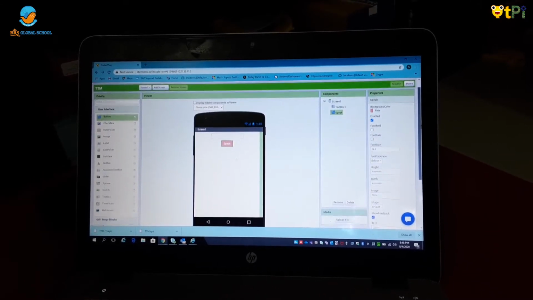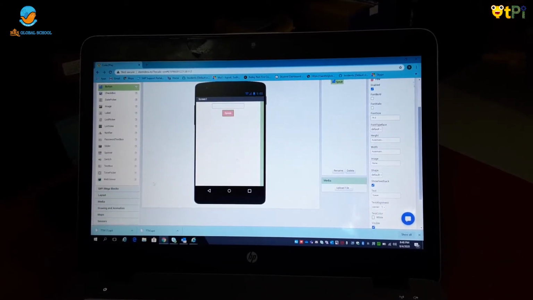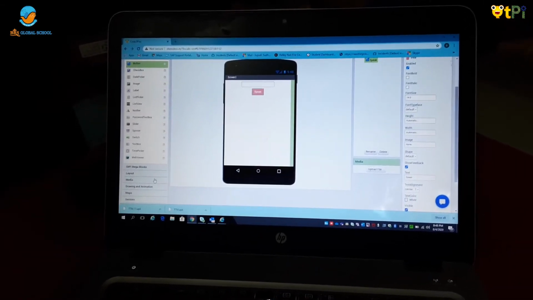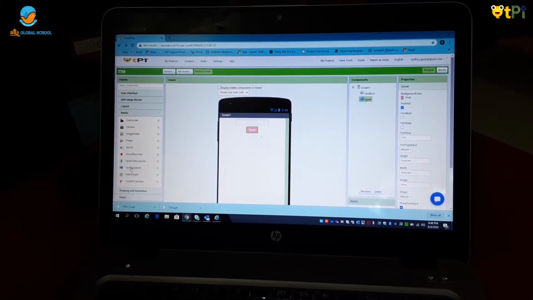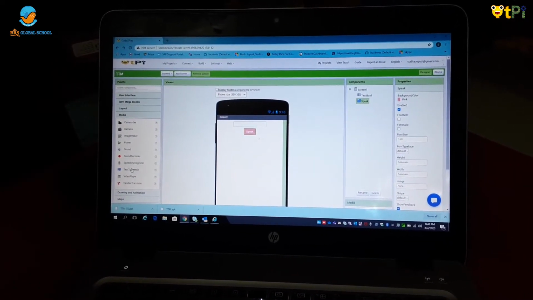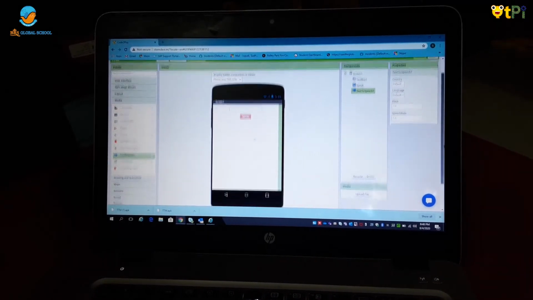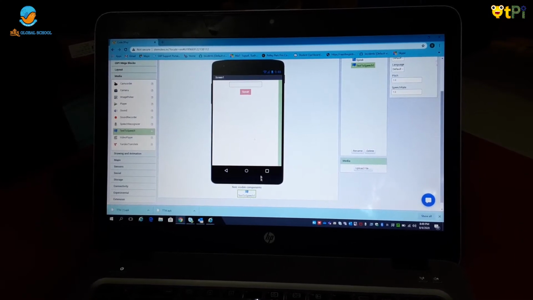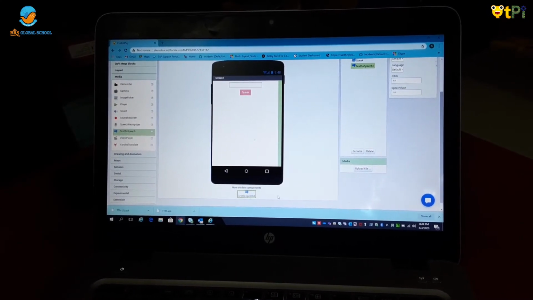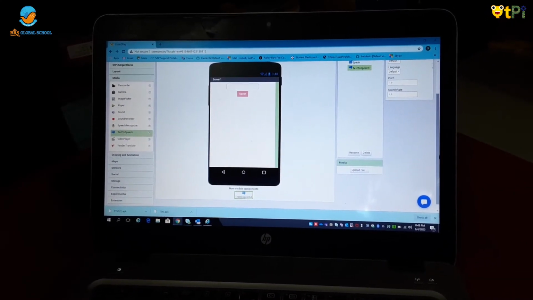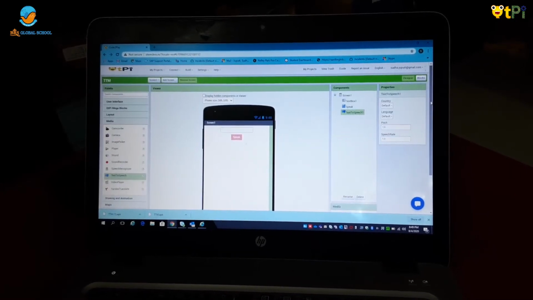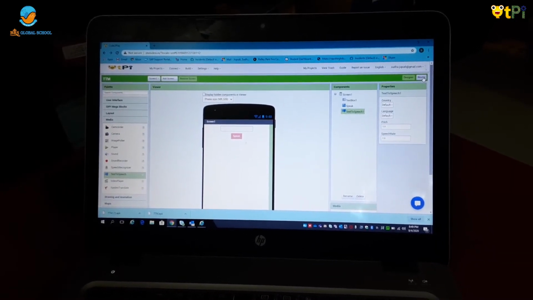Now we have to go to Media under the palette. Now we have to add the text to speech component. You will notice that text to speech is a non-visible component. It will not be displayed on your screen. Now let's go to the block interface for programming.